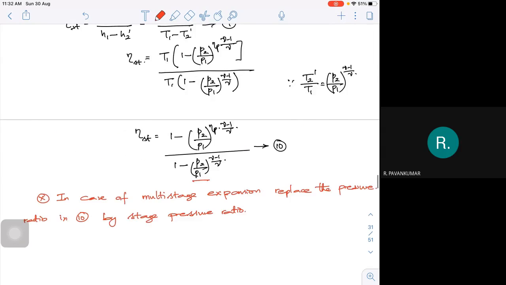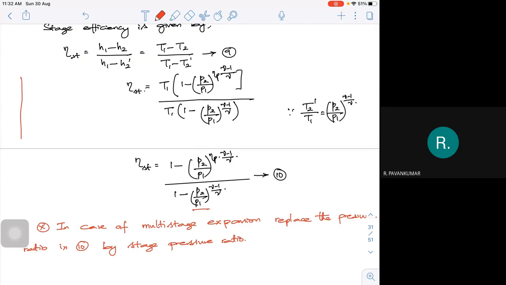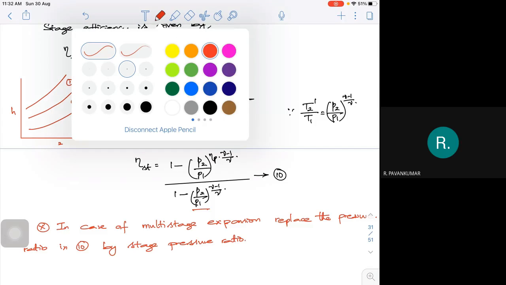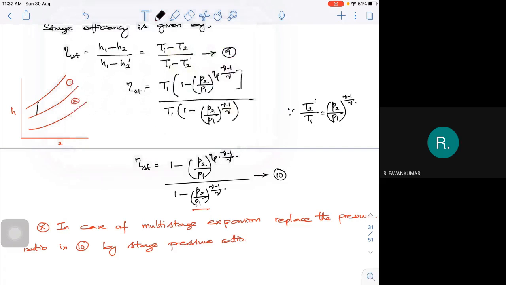say for example, if I take 2 stages, let me look at this. So you have the HS diagram something like this. So I have the two stages which are going like this. So this is for stage 1, this is for stage 2. If I try to expand it, so this is the expansion, first stage expansion. This will go like this. Then the second stage expansion, it will go like this. So this is your actual expansion.